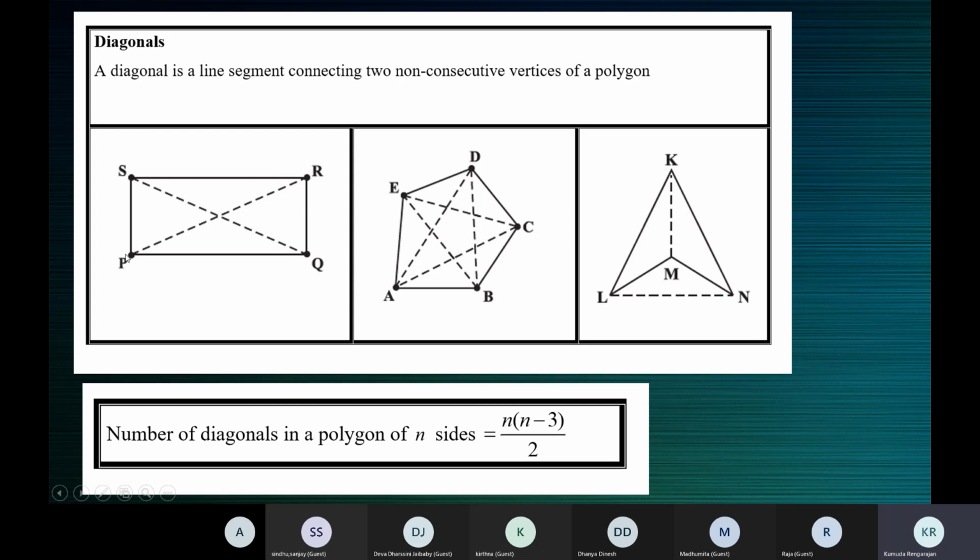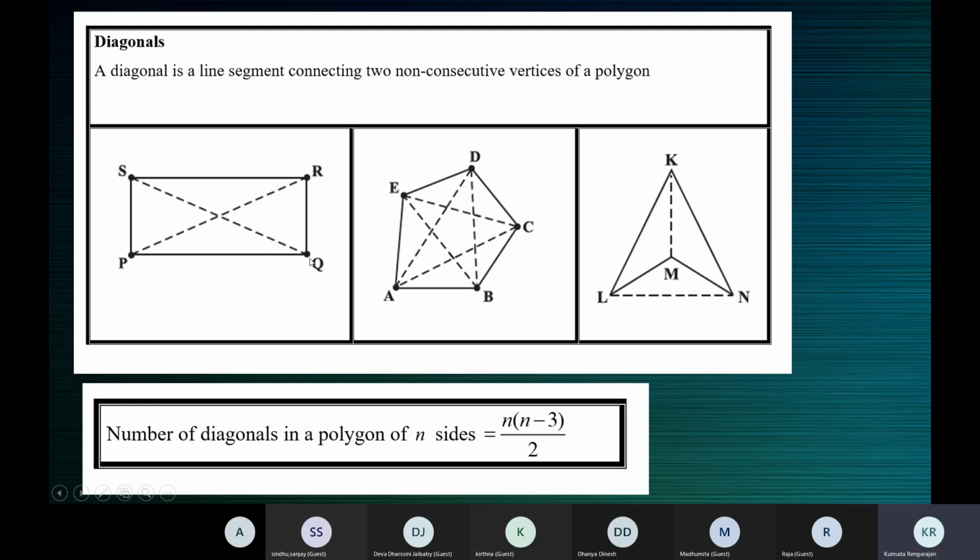Now, these points P, Q, R, and S are called the vertices, or each one is called a vertex. P is a vertex, Q is a vertex, R is a vertex, S is a vertex. Vertex, vertices. P, Q, R, and S are the vertices of the rectangle PQRS. The corners are called the vertices.